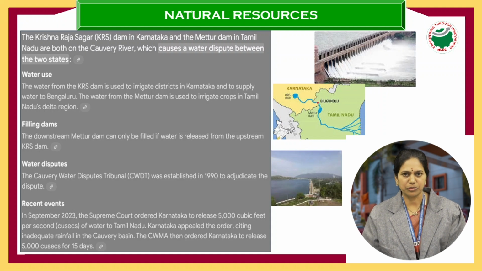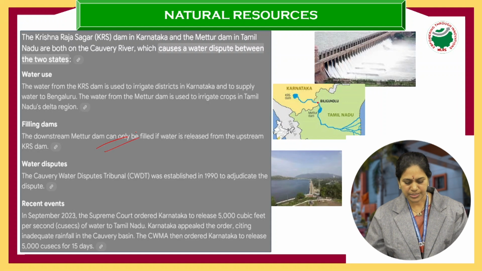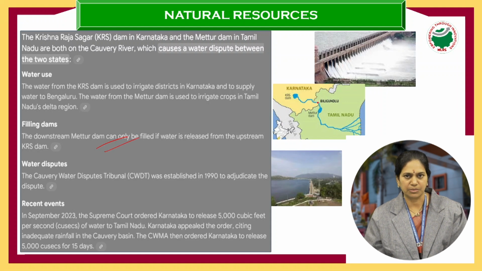Next, there is one more issue: Krishnarajasagar Dam, which is in Karnataka, and Mettur Dam in Tamil Nadu. In the Krishnarajasagar Dam, the water is used to irrigate the districts of Karnataka and also to solve their drinking water issues. Mettur Dam also is used to irrigate the crops in Tamil Nadu.